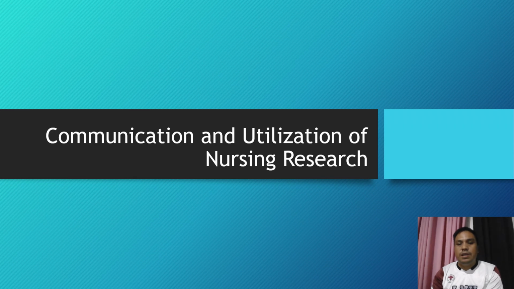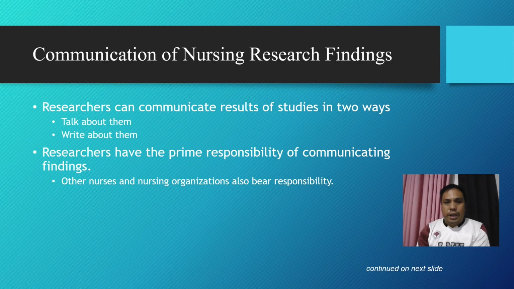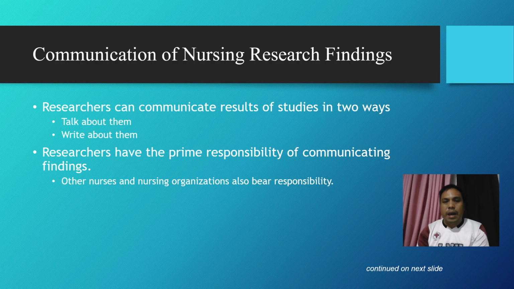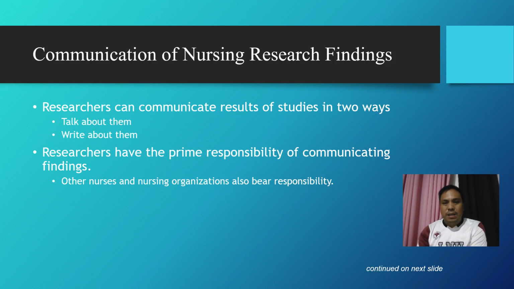Communication and utilization of nursing research. Researchers can communicate the results of their study in two main ways: by talking about them and by writing about them. For example, by talking about them: presentations, seminars, and conferences. By writing: journal articles, reports, and policy briefs. While researchers hold the primary responsibility for sharing the findings, other nurses and nursing organizations also have a role in disseminating the knowledge to ensure it reaches practitioners, policymakers, and the broader community. Effective communication helps to translate research into practice, policy, and further scientific inquiry.